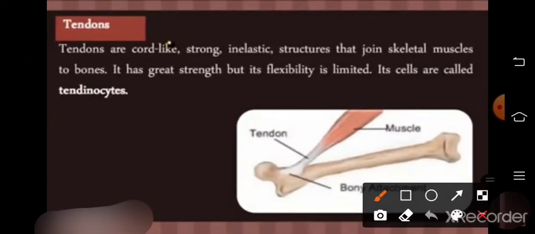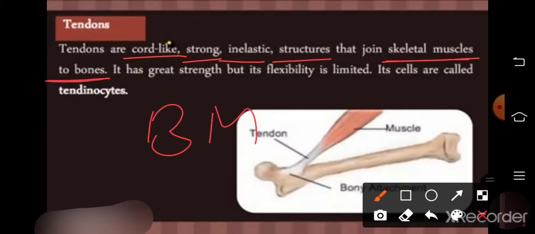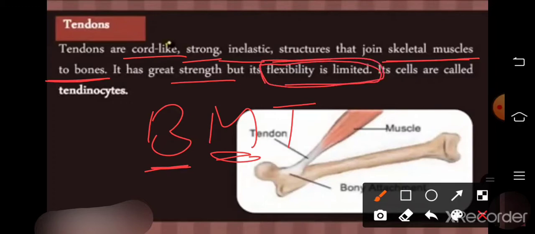Tendons are cord-like, strong, inelastic structures that join skeletal muscle to bone. Bone is connected to muscle with the tendon. It has great strength, but its flexibility is limited, and its cells are called tendinocytes. So a tendon is a strong inelastic structure with limited flexibility.